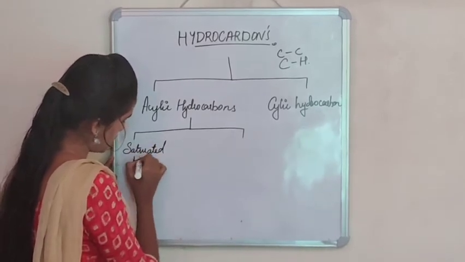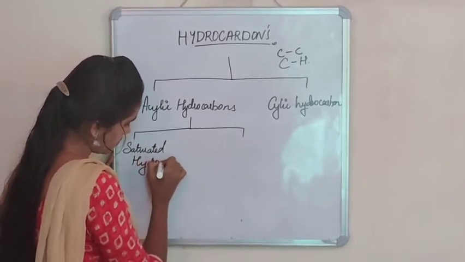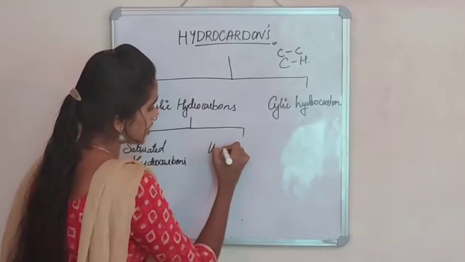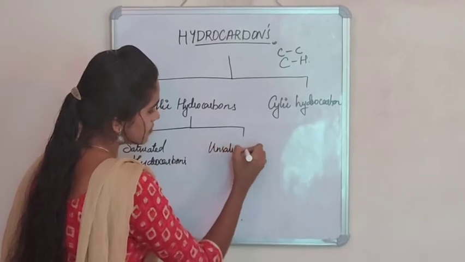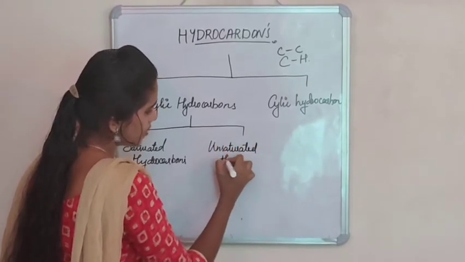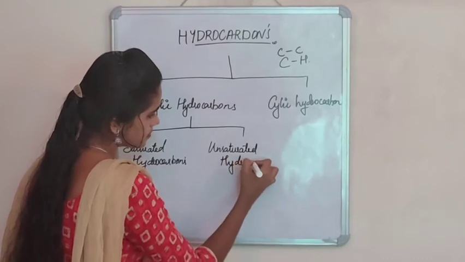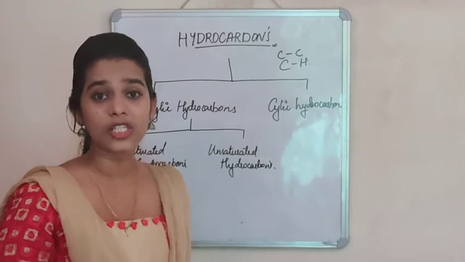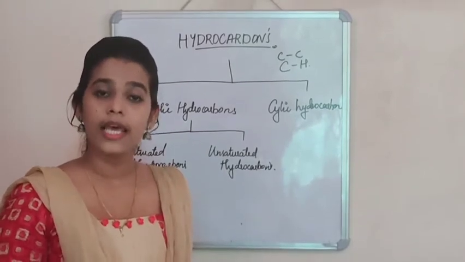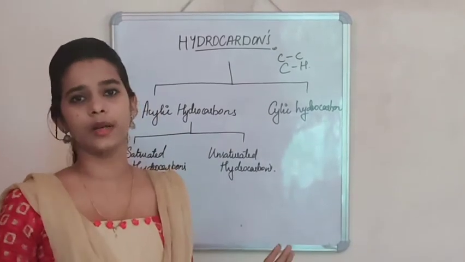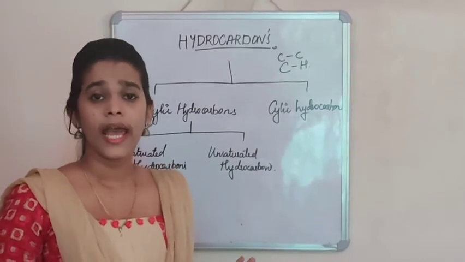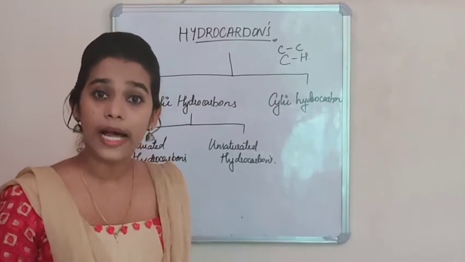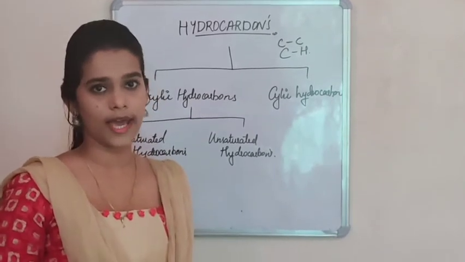Saturated hydrocarbons and unsaturated hydrocarbons. We already know that saturated hydrocarbons means there is a presence of only single bond in that organic compound. And unsaturated hydrocarbon means there will be presence of multiple bonds in the organic compound.